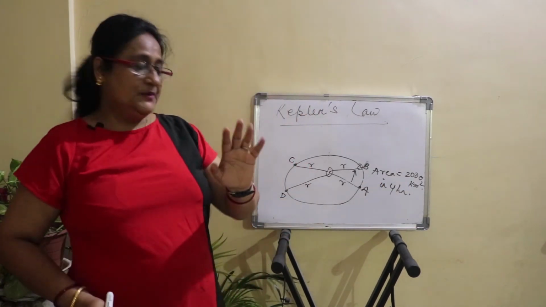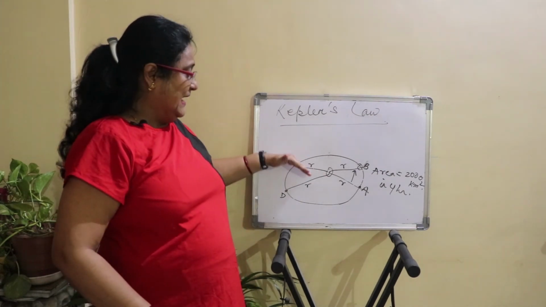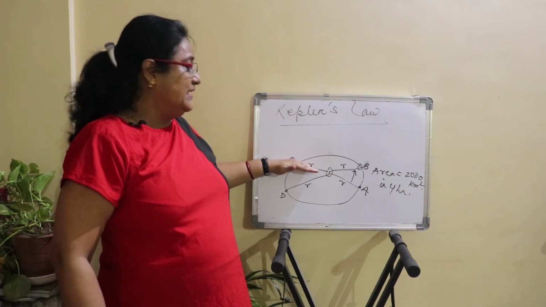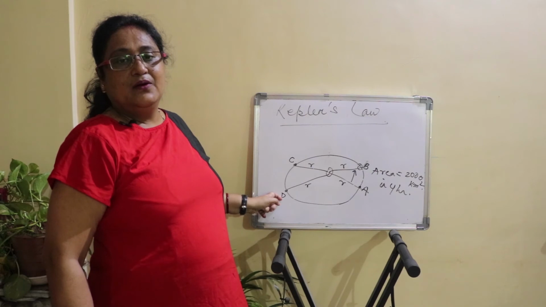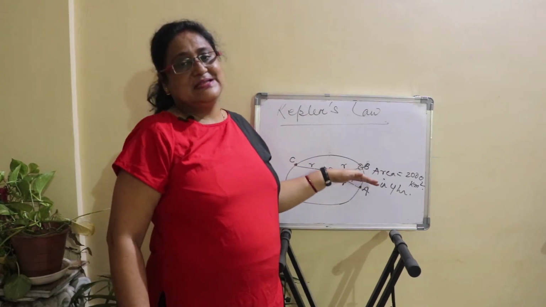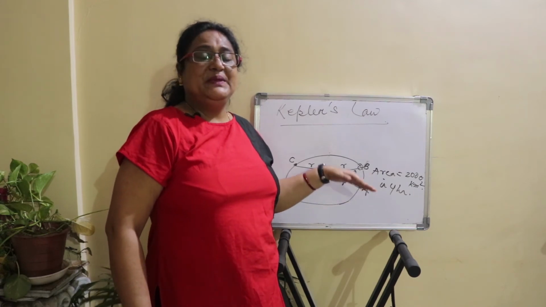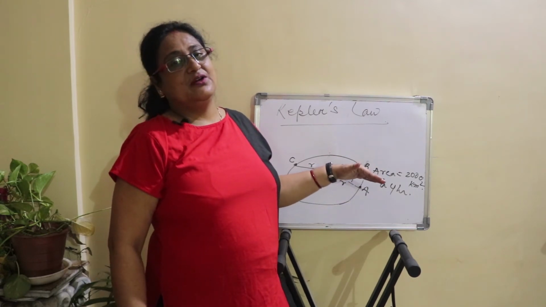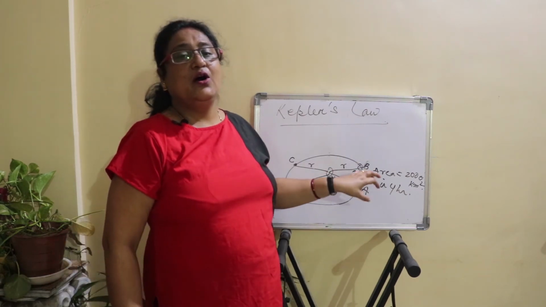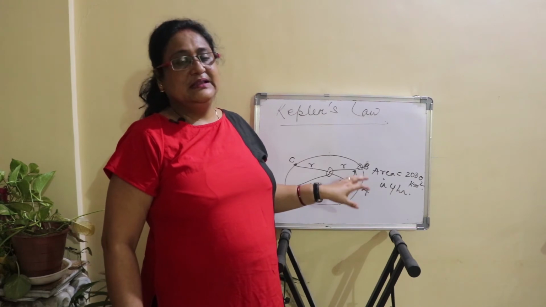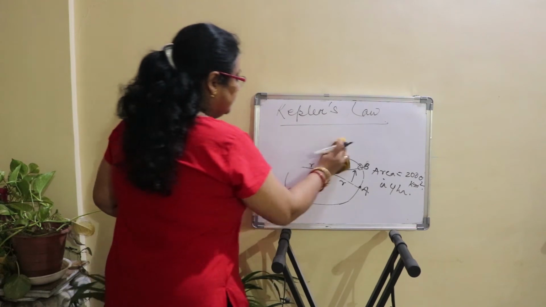So it will take a similar time to sweep a similar area if it is in this position of C and D. So according to the second law, the line joining the sun and the planet will sweep equal area in equal intervals of time in any position around the elliptical path. Clear? Now coming to the third law.